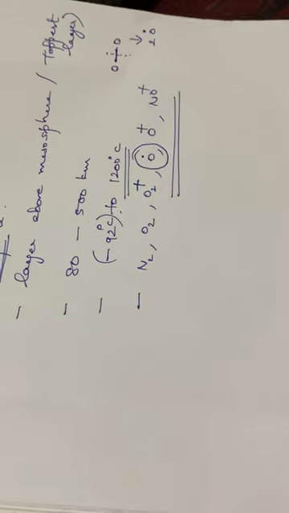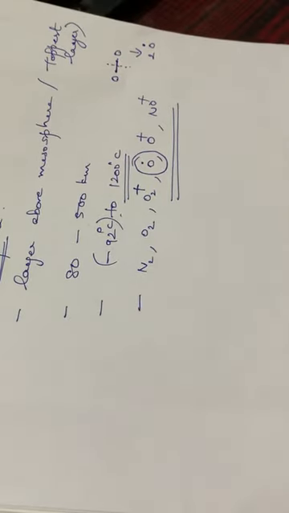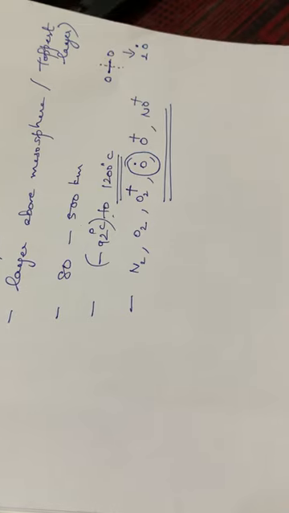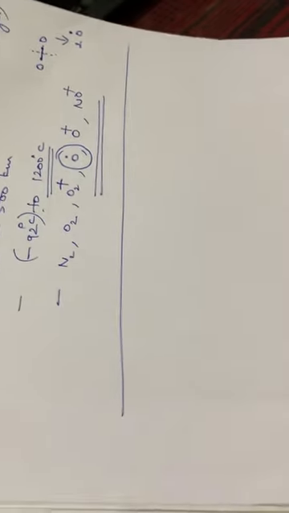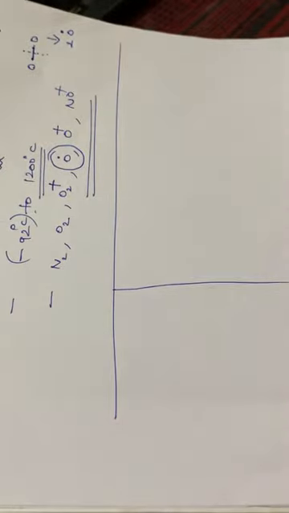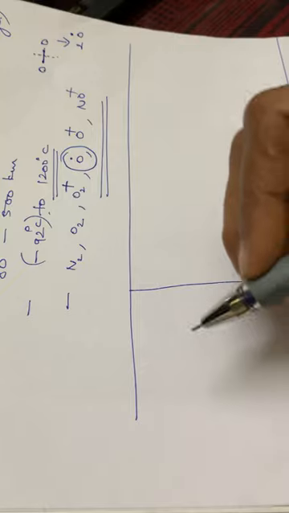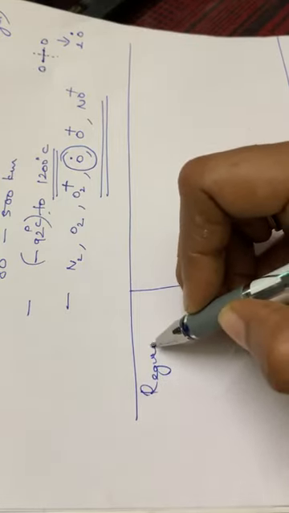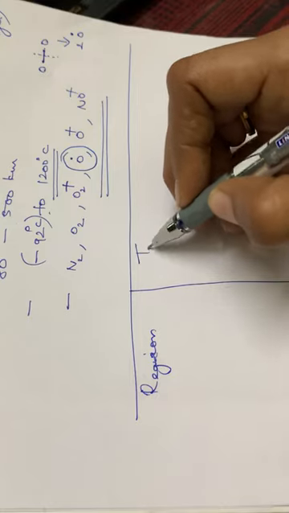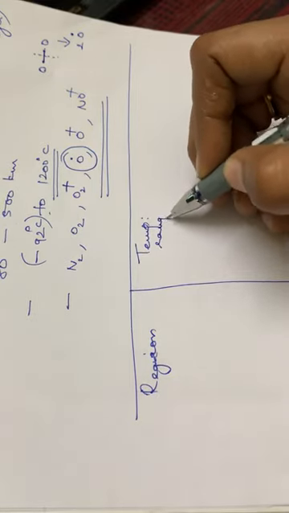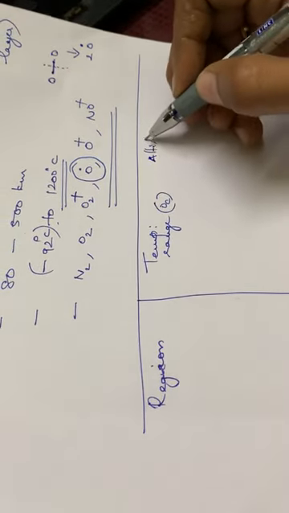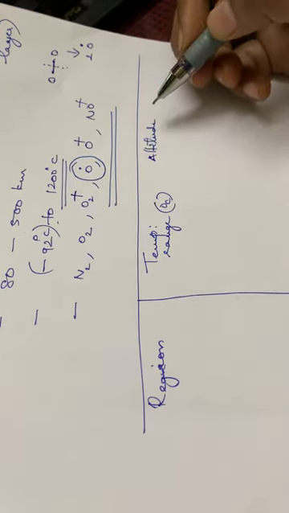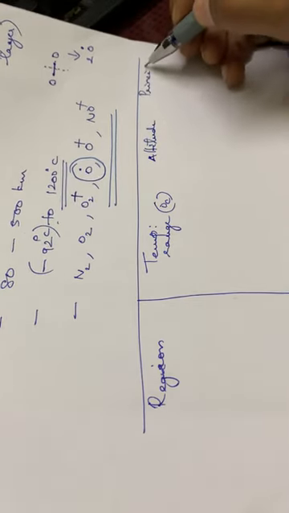So you have to go through all these 4 layers of atmosphere. Sometimes it will be split up and asked in section B, or as a 2-mark question, or otherwise it will be asked as a 4-mark question. Then you have to draw a table regarding these different layers of atmosphere. Okay. So the first column is the region, then the temperature range in degrees Celsius, then the altitude, then the principal chemical species.